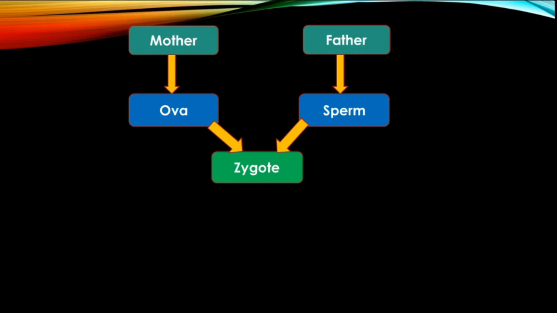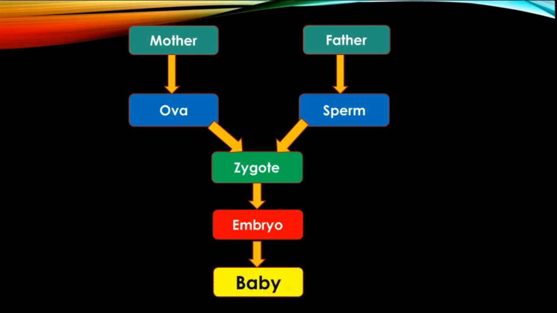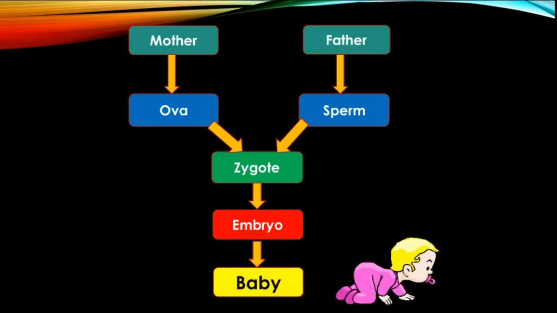After fertilization, the result is the formation of a zygote. Once the zygote is formed, it undergoes rapid mitotic cell divisions and forms a group of cells called an embryo. The embryo slowly turns into a fetus, and the fetus turns into a baby. This is the process which reproduction generally follows. These are the steps that reproduction follows.